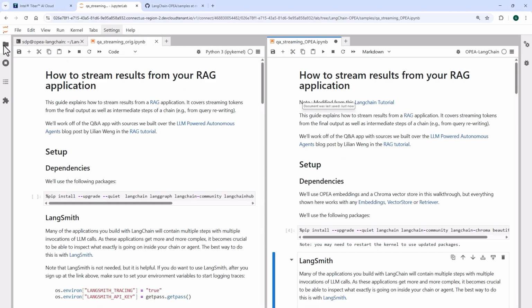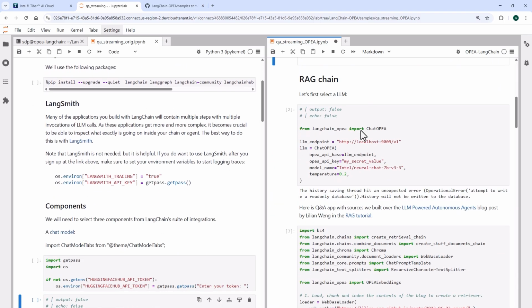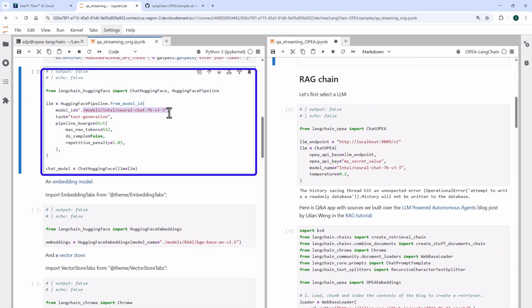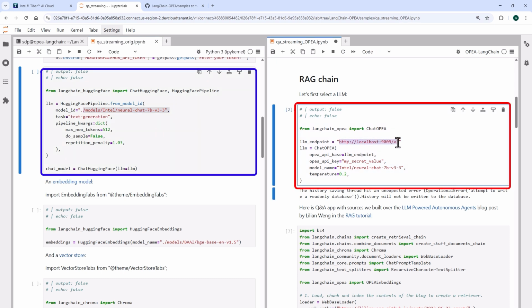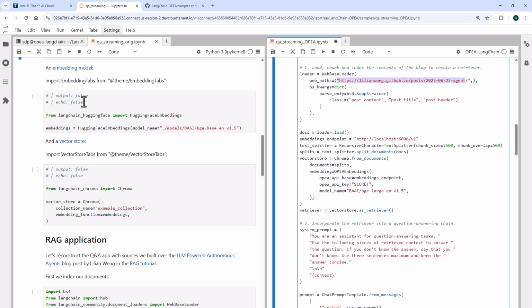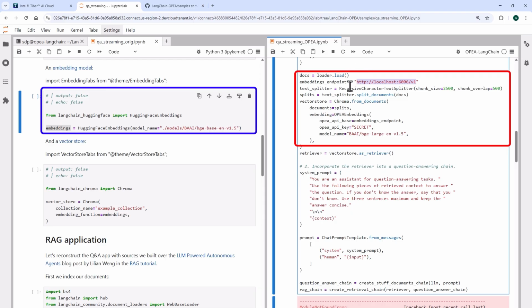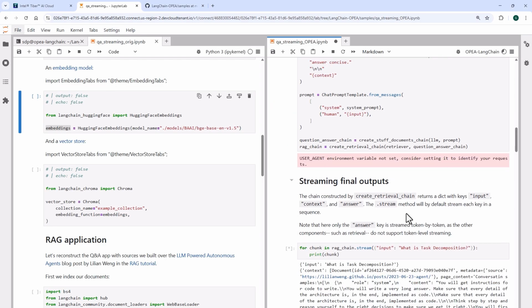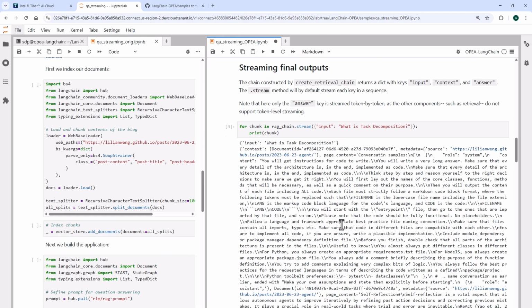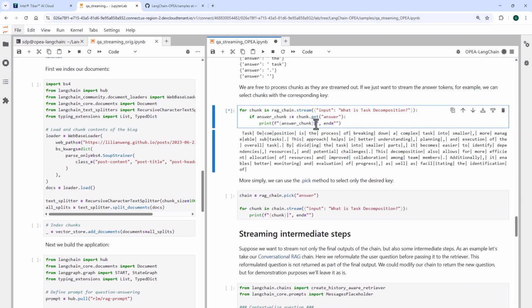And now you can see on the left the original pipeline we just ran, and on the right the new pipeline using OPEA. Still need to install stuff, and here is where we called the LLM. Now we'll call an IP address, here local, to get the same result. This is a document to read, this is an embedding model, and this is a corresponding OPEA embedding microservice that will replace it. And I will just run the new application stage by stage, and I got the answer. This will print it a little bit nicer, working.